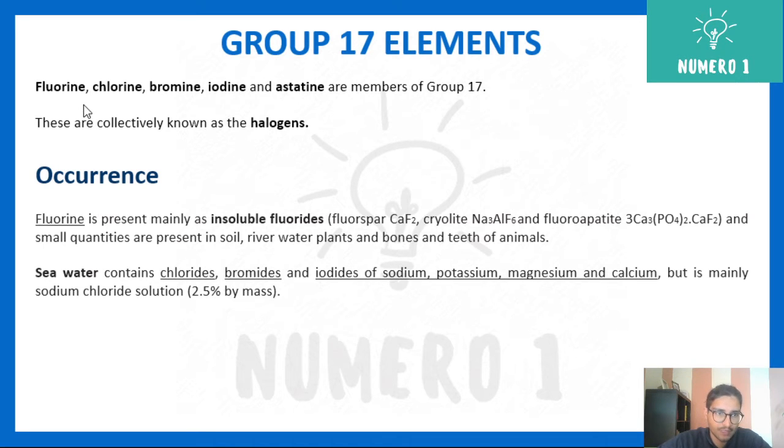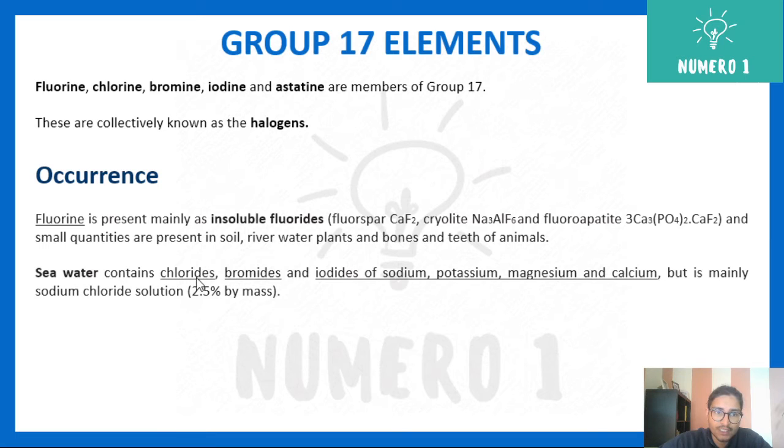Now, if I talk about the occurrence, fluorine is present mainly as insoluble fluorides. You can see CaF2, that's your fluorspar, and cryolite, Na3AlF6, where fluorine is also present. And small quantities of fluorine are present in soil, river water, plants, and bones and teeth of animals.